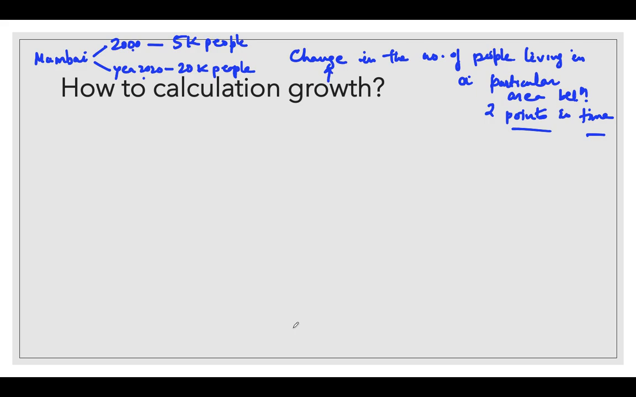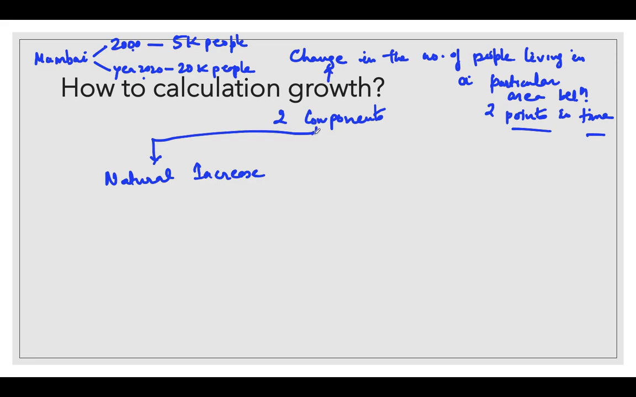And population growth has two components. The first one is natural increase, and the second one is net migration. So population growth can happen in two ways. The first one is natural increase. So what is natural increase?